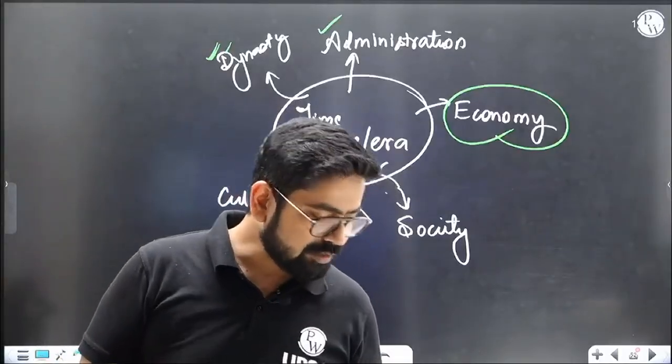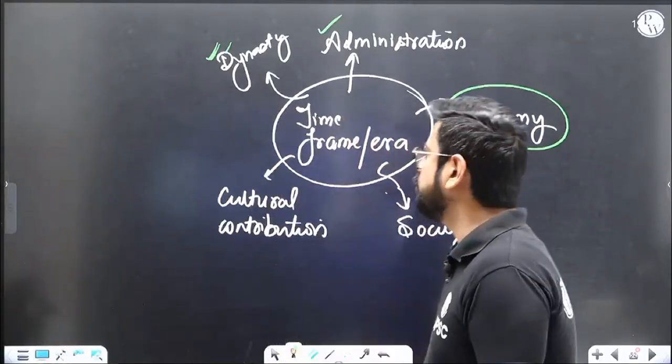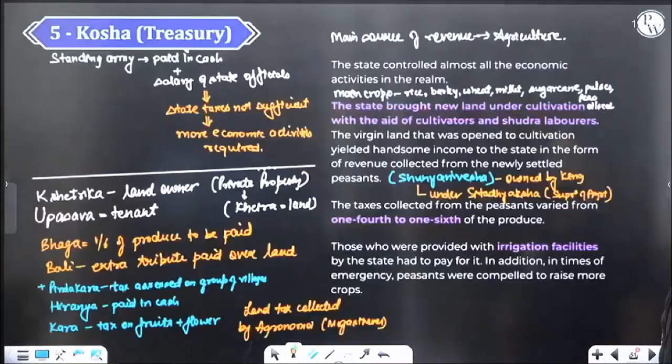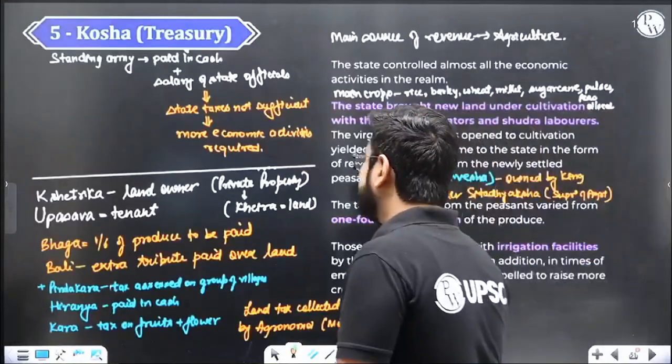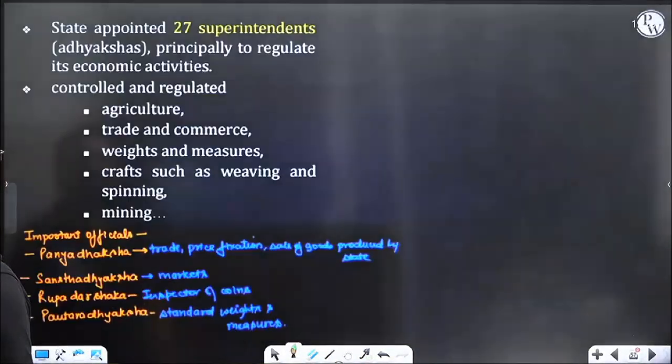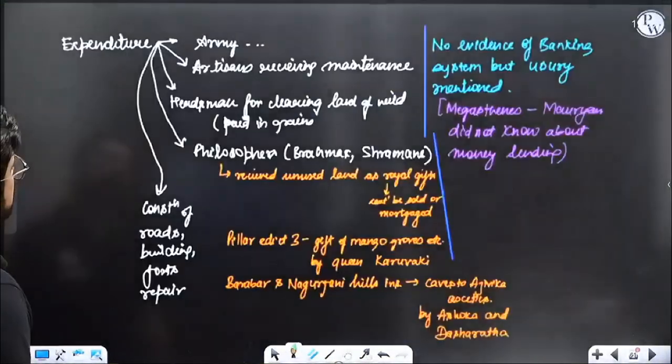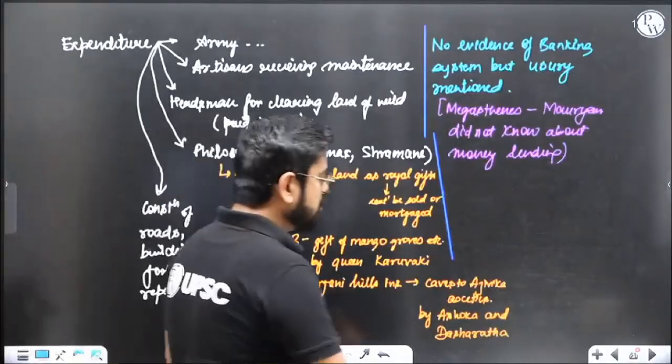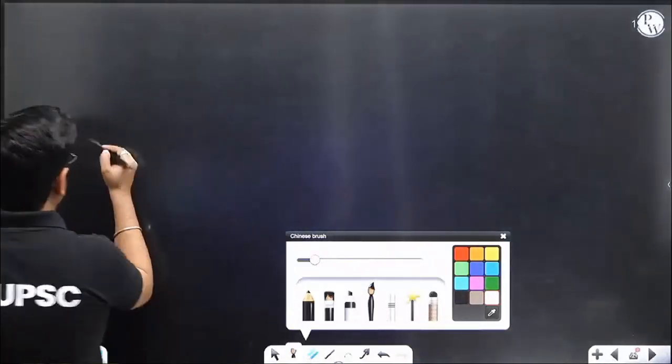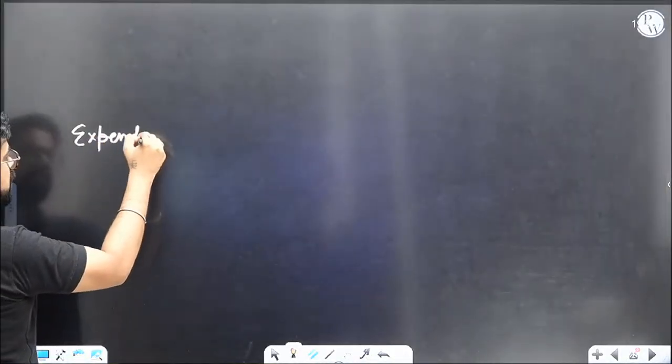Okay, so now let's start Kosha, the treasury. This is the most challenging or interesting part of this discussion. One thing we must understand before we talk about Kosha. The first thing I want to discuss is expenditure. Such a huge state will have a lot of expenditure.